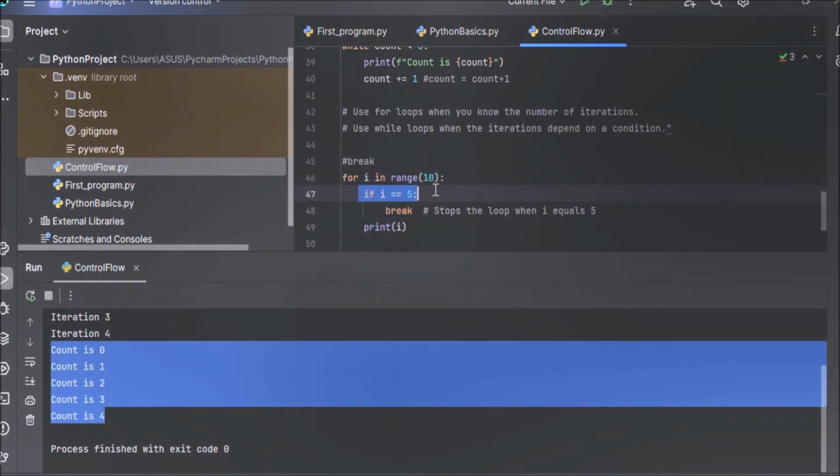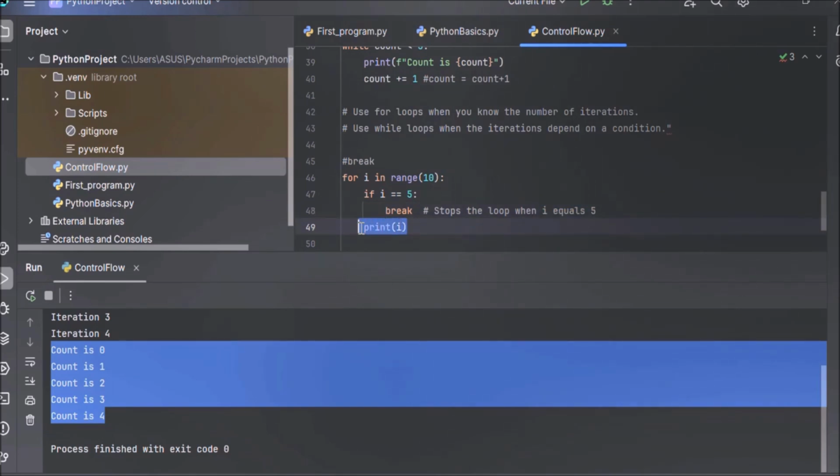This if condition is checking the value of i. The moment the value of i is 5, this break statement is executed and the loop terminates, regardless of whether there are more iterations left. Once i is 5, the loop will terminate and no further iteration will occur. Loop will stop here when the value of i equals 5.